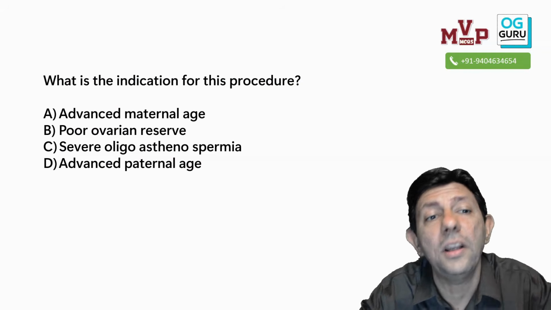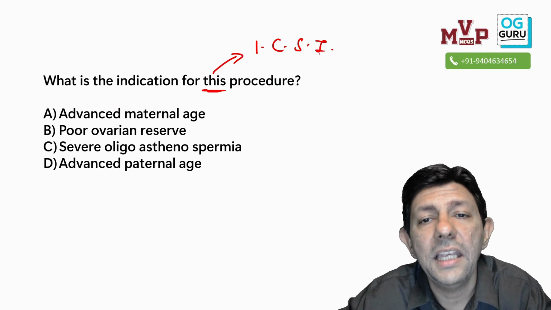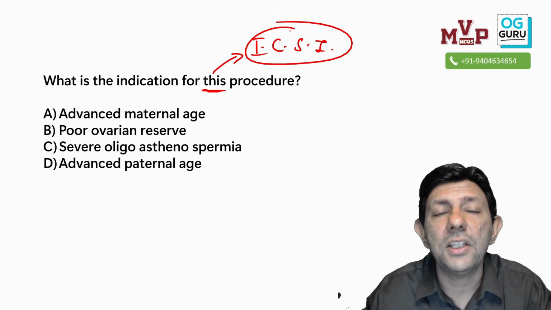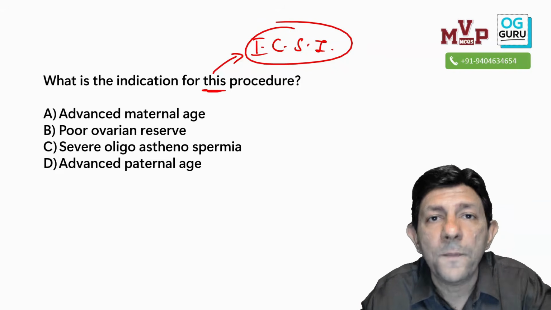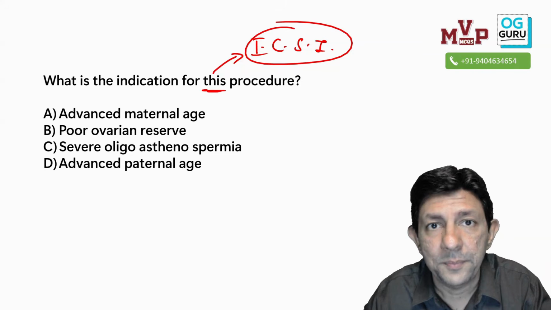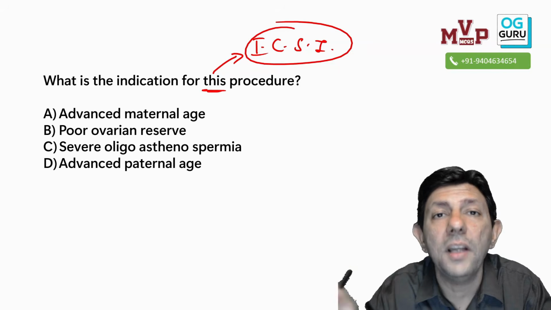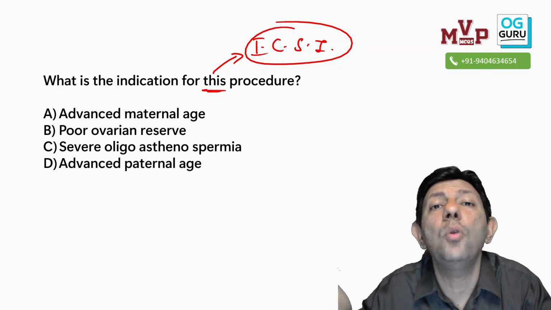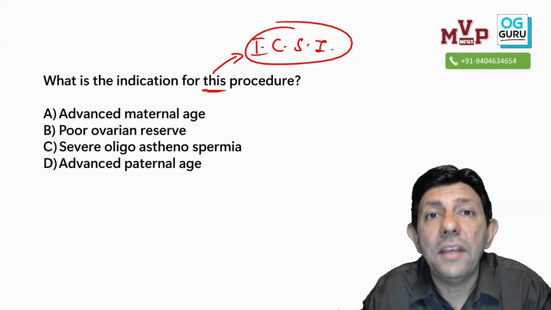Now is the tough part. What is the indication for this procedure? So this procedure is ICSI. Now please understand this, that the normal sperm count is there. If the sperm count is normal, very good, the couple can naturally conceive. If the sperm count is slightly lower, like 16 million per ml or more is normal. If the count is slightly lower, 10-15 million, we can do IUI. But when the sperm count is lower than that also, 5 million, we can still do IVF.